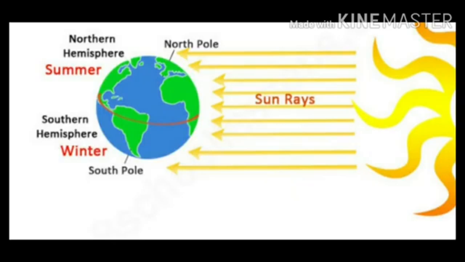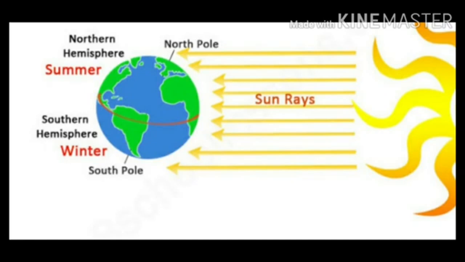Children, look at the image. You see, when the North Pole is inclined towards the sun, the South Pole is inclined away from the sun. The northern hemisphere receives more direct sunlight and has longer days and shorter nights. Thus, the northern hemisphere experiences summer. On the other hand, the southern hemisphere has winter.